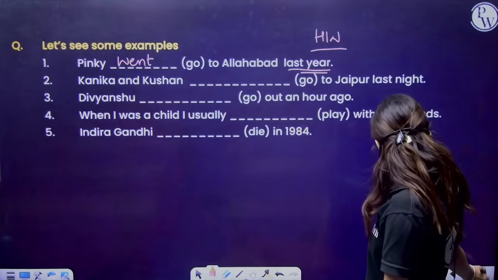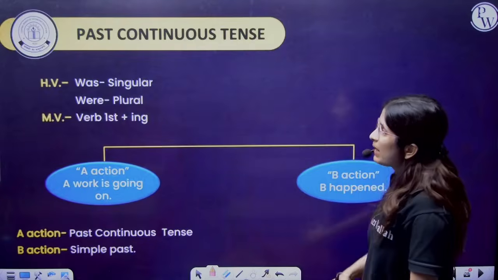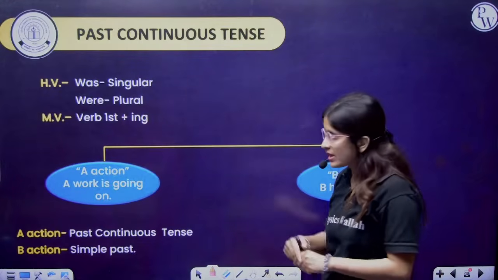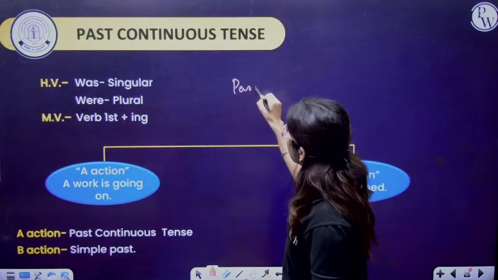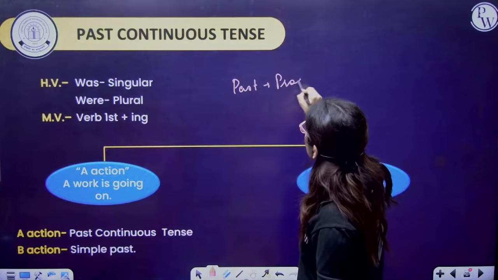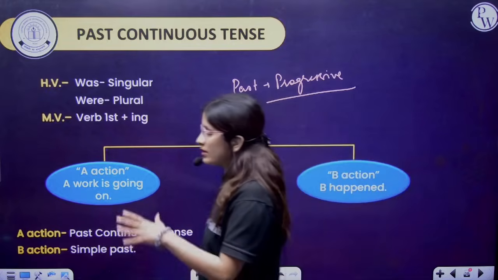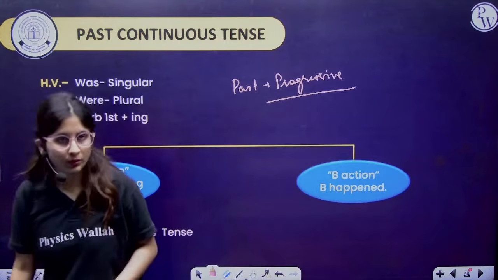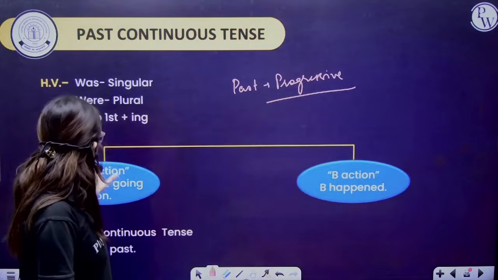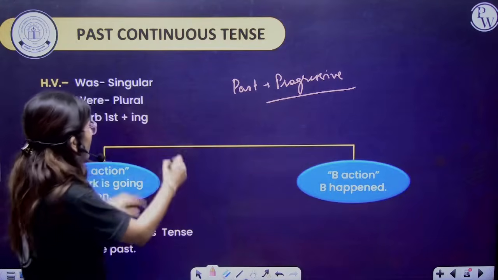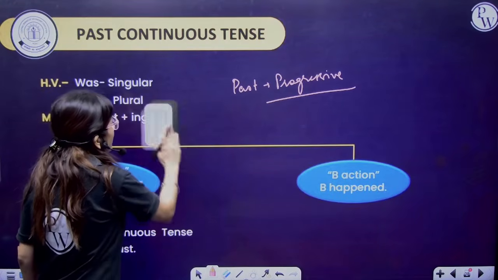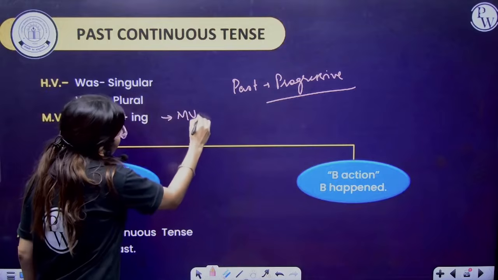Now, past continuous. Past continuous means in the past anything was progressive. Anything was progressive, right? So was singular, were plural. Fine. So here main verb first form plus ing, it is like main verb fourth form.